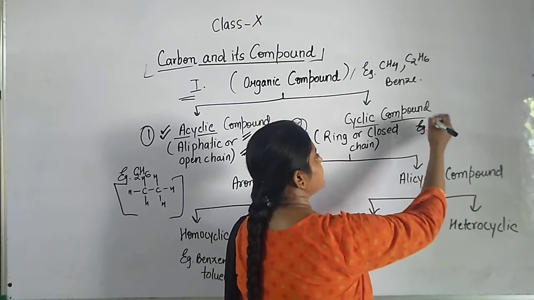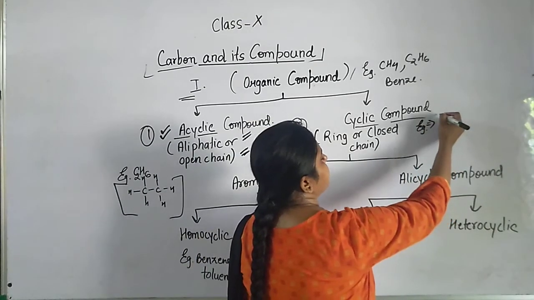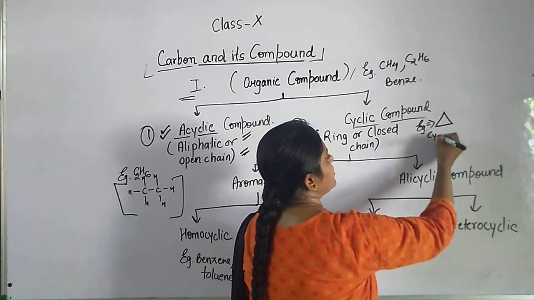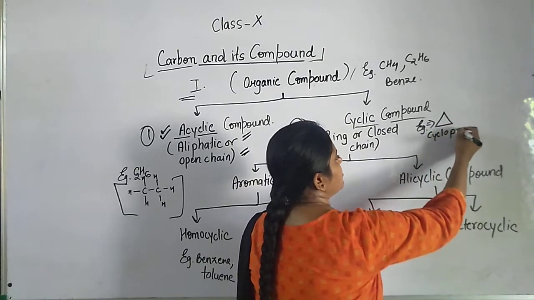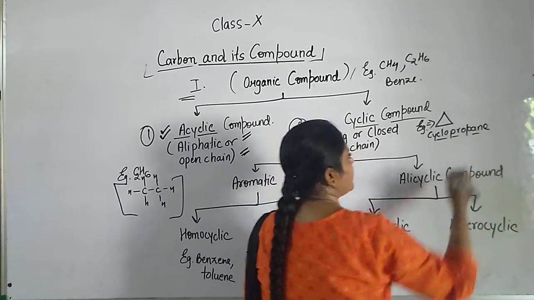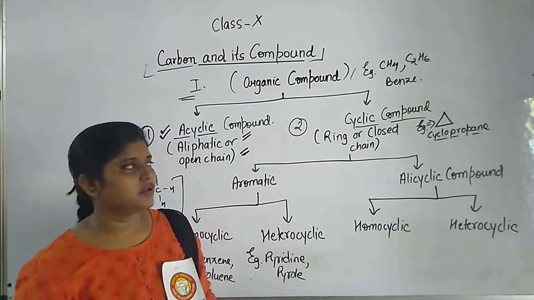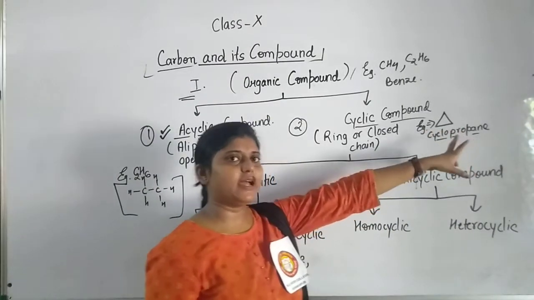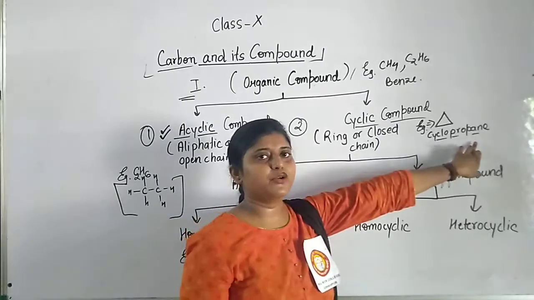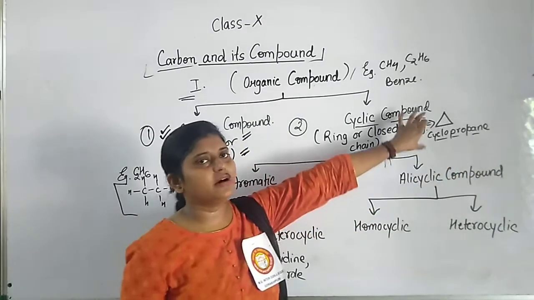This is cyclopropane. Here you can see that this organic compound, cyclopropane, has a ring.